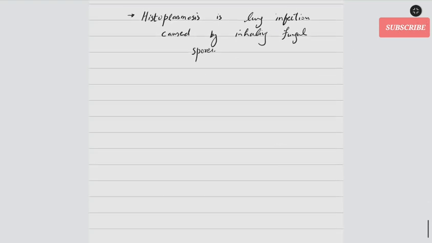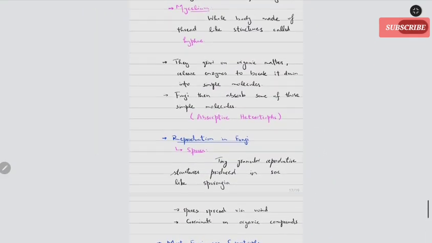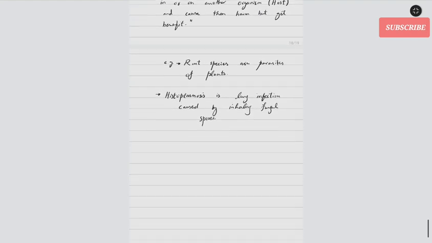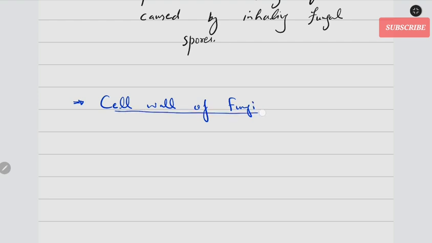So one of the most important characteristics of fungi that we need to consider. So this was about the types of fungi, unicellular fungi, then multicellular fungi, their structure. One of the most important characteristics of fungi is the cell wall. Right? The cell wall of fungi is made up of a polysaccharide called chitin.